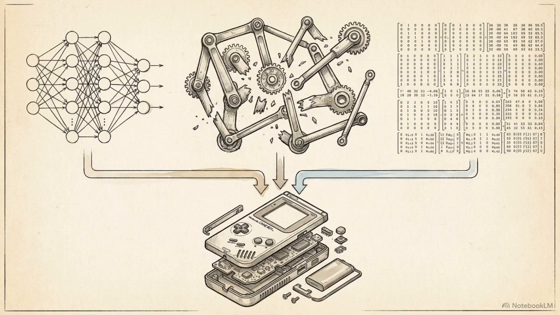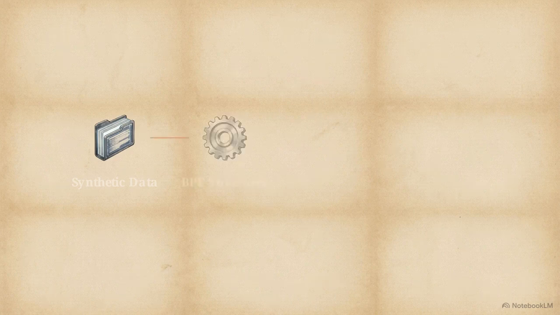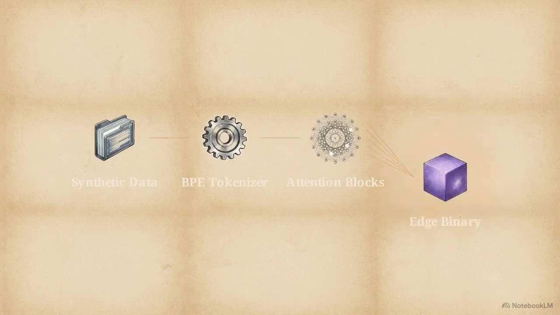Together, knowledge distillation, weight pruning, and data quantization bridge the gap between theoretical cloud AI and functional, real-world execution on edge devices. The complete small language model pipeline runs sequentially from synthetic data curation and byte pair encoding through dense attention blocks, ending in fully quantized edge binaries.